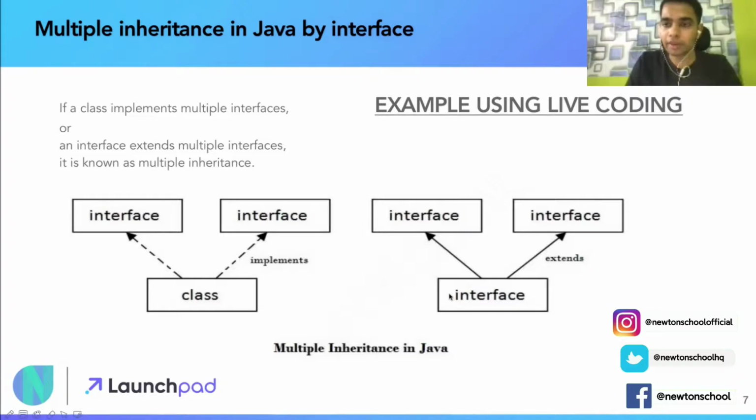We are going to see via live coding what an interface is and how I can implement it. So, let's code.